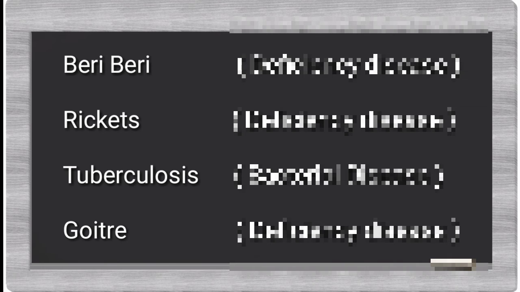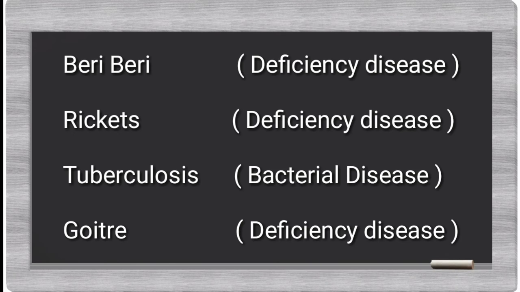What is that? Iodine. But what about tuberculosis? It's a bacterial disease. It is caused by a pathogen called bacteria. The name of the bacteria and all you will study in your higher classes. But you just remember tuberculosis is a bacterial disease.